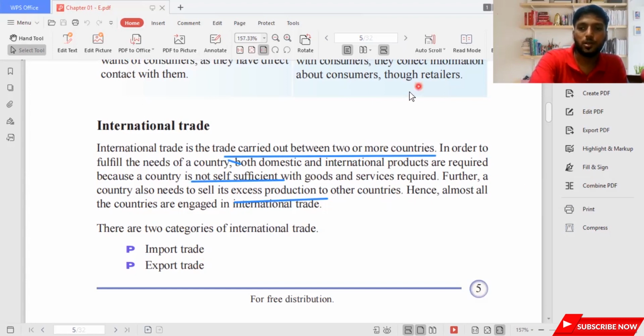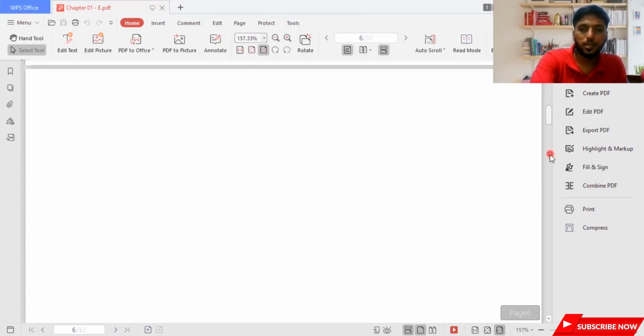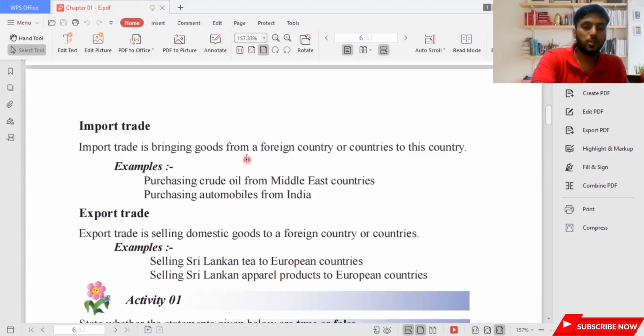So let me erase this off and let me write it. Import trade is bringing goods from a foreign country or countries to this country, for example purchasing crude oil from Middle East countries, purchasing automobiles from India. Export trade means selling domestic goods to a foreign country or countries, for example selling Sri Lankan tea to export countries, selling Sri Lankan apparel, apparel means garments, clothes, products, to European countries. So it's that easy. Automobiles means cars, guys. So you need to know this is a very easy term. Import means bringing things and export means selling things.